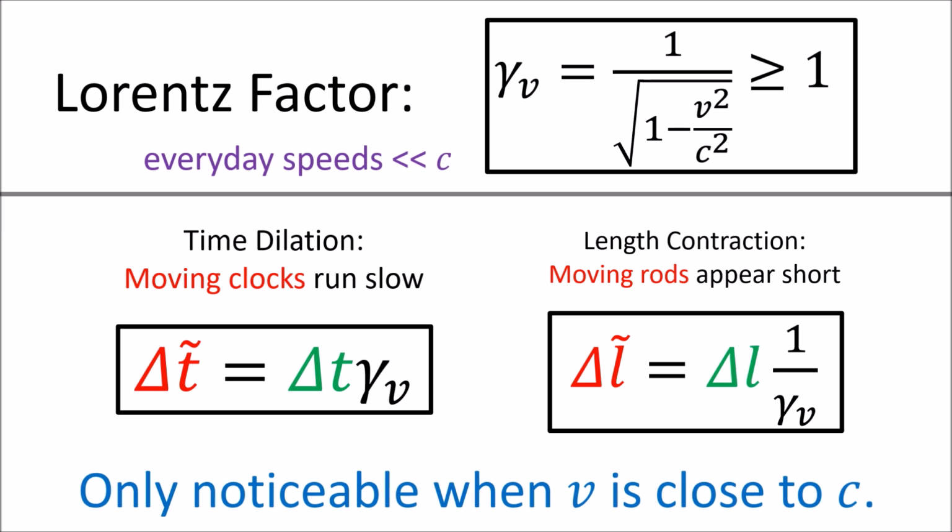We only notice the effects of special relativity at high speeds close to the speed of light. At high speeds, like the speeds of faraway galaxies or the speeds of subatomic particles, special relativity needs to be taken into account in order to understand the physics properly.